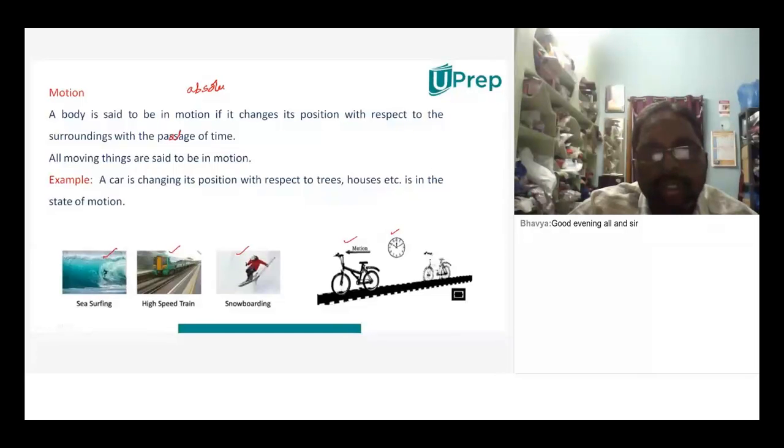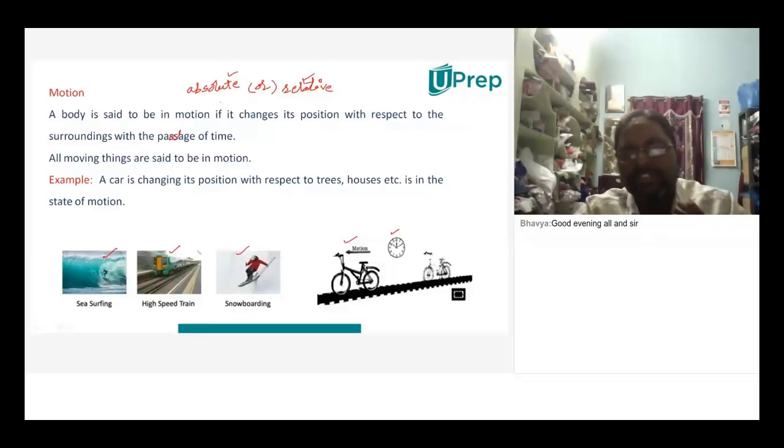Now tell me whether the state of rest and motion are absolute or relative. What is it? Tell me. Sir, can you repeat the question? Whether state of rest and motion are absolute or relative. Absolute means certainly. Relative means it may not be certain. Sir, it is relative. Relative means what? It may not be certain. Sir, then it can depend on the object. Right, it can depend upon the object.